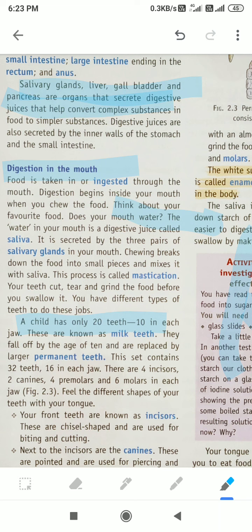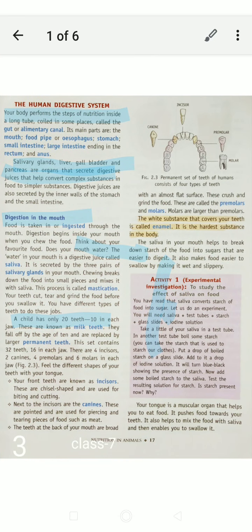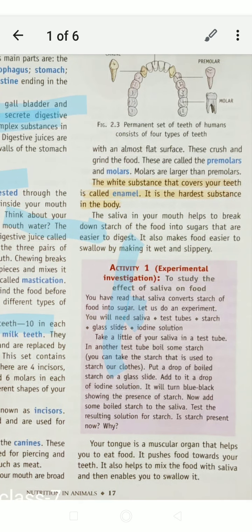So there are 4 types of teeth. You can see here incisors, canines. Incisors are very sharp, they are chisel shaped. And canines are pointed, used for piercing and tearing pieces of food. After that there are some broad teeth, premolars and molars. So there are 4 types of teeth in our mouth.